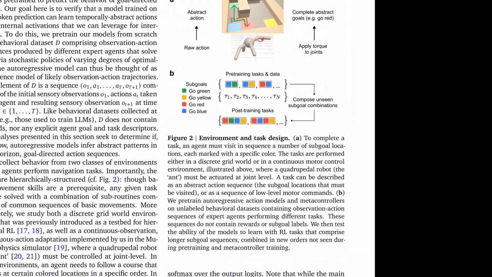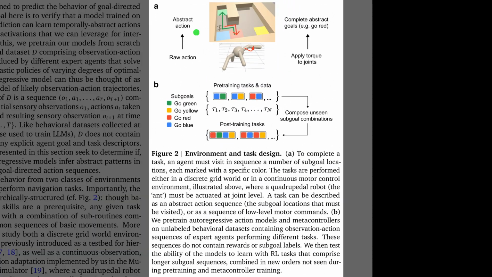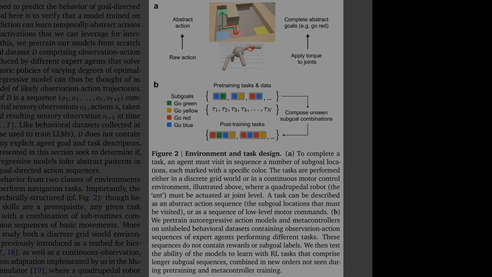Figure 2 pins down what an abstract action really means in these experiments, namely moving toward a colored subgoal rather than choosing every tiny motor command. Panel A contrasts raw actions, like joint torques for the ant, with completing a color goal in the grid world, so the hierarchy has a concrete target. Panel B shows the data setup, where pre-training uses unlabeled expert trajectories and testing recombines subgoals into new sequences.